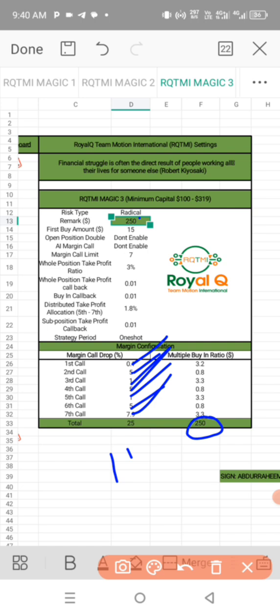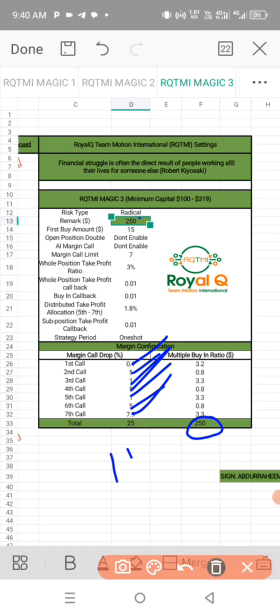That's it, you save. One thing you should take note of, you should ensure you use whole warehouse mode, not sub-B mode real-time settlement. Take note of that. By the time you're about to place the trade, you will see where you will edit the whole warehouse mode. Not sub-B mode real-time settlement. That's the feature you're going to use of Royalq.